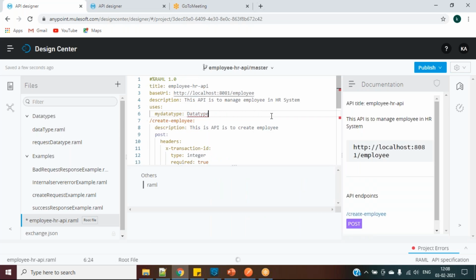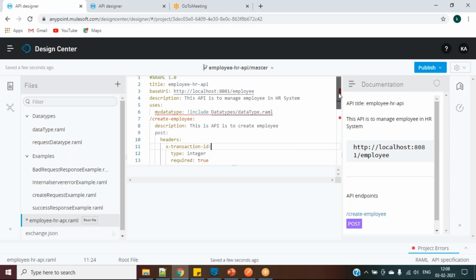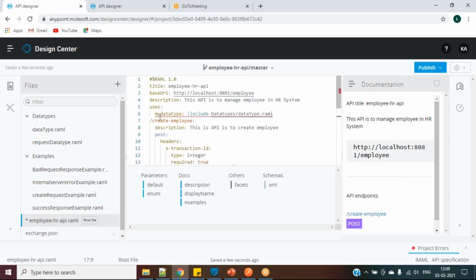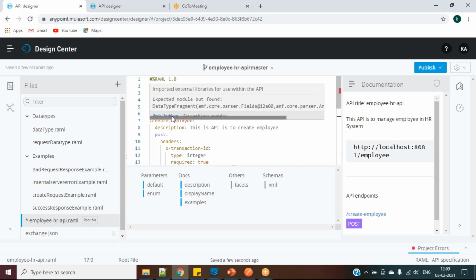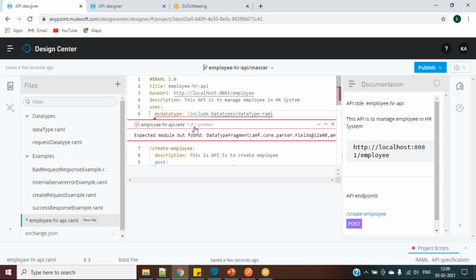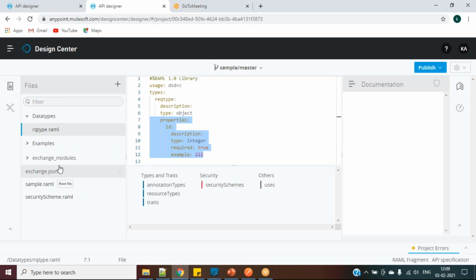So instead of using that file, I will use this file. Expected module, but found this one. My sample one I have created.